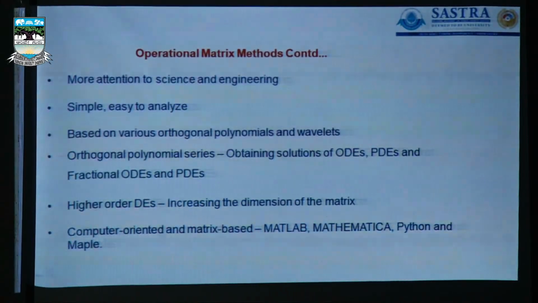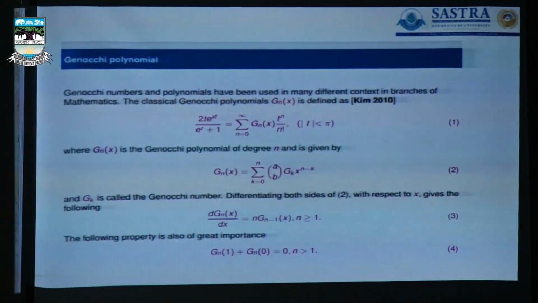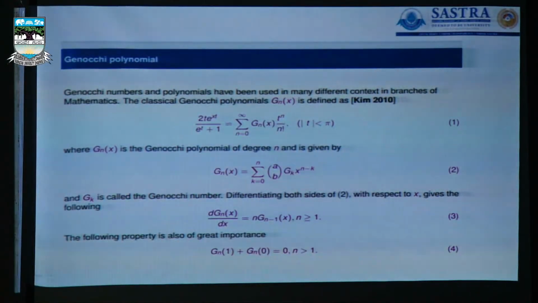And then we have the Genocchi polynomial, which is a recently constructed polynomial approximation method for solving highly nonlinear as well as fractional order differential equations arising in ship dynamical models. This is the basics of the Genocchi polynomial, Gn(x). Gn(x) is the Genocchi polynomial of degree n. This is the general definition of the Genocchi polynomial.